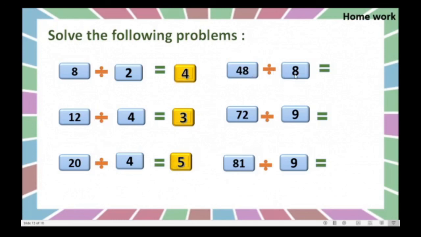Come on, recite the table for it. 8 5s are 40. 8 6s are 48. Nice. Here 72 divided by 9. Come on, tell me the answer. 9 8s are 72. Very good. Next 81 divided by 9. That is 9 9s are 81, isn't it? Correct.